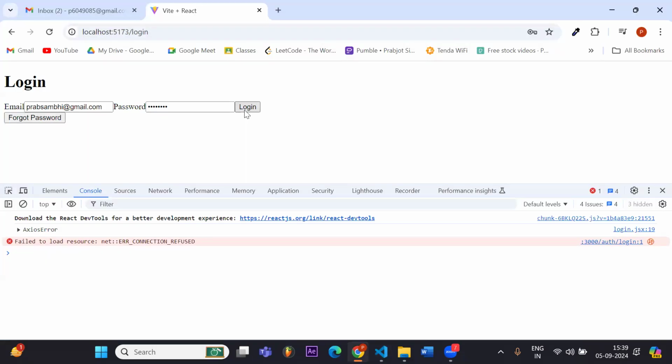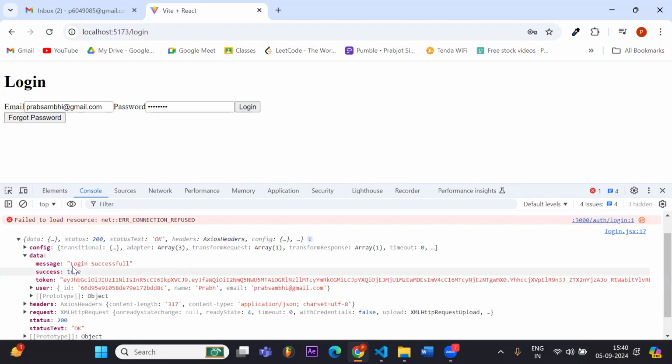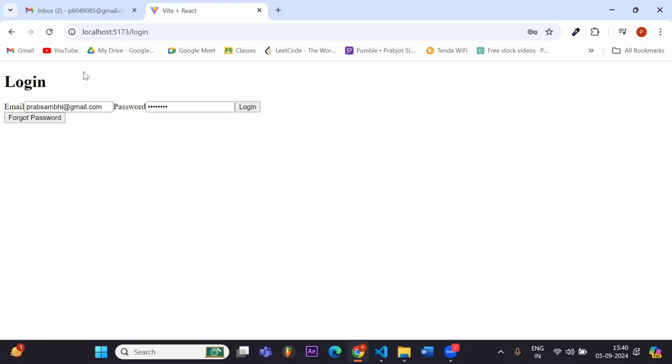So if I try again, you can see our status is 200, that is for success. And inside the data, we are getting login successful with the token as well. So this was the login, and now we have done the login and register.